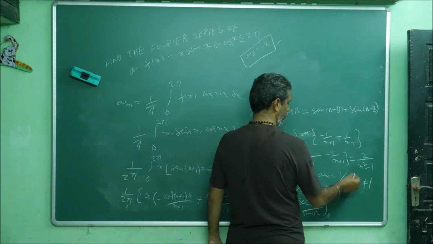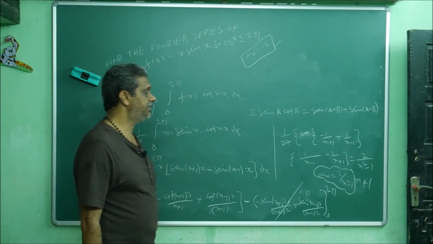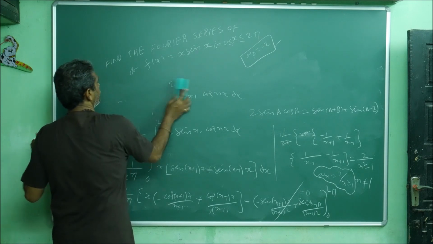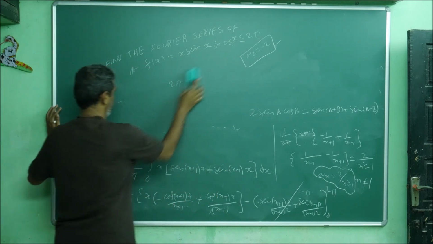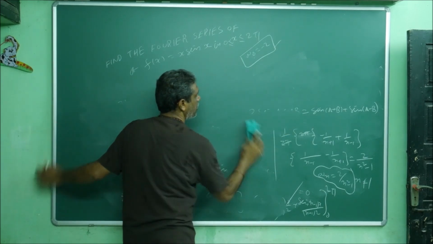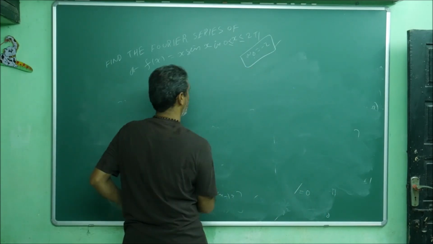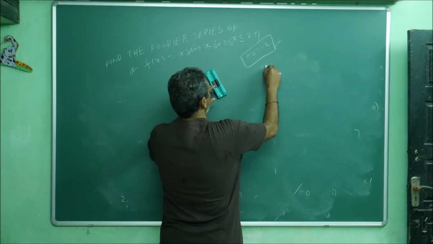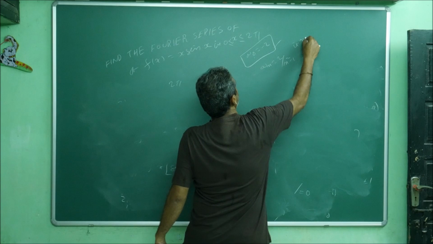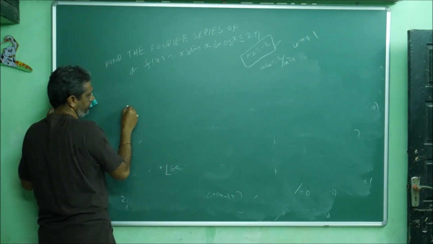So n not equal to 1 means this is okay, happily you can do. Then immediately you can ask, what if n is equal to 1? So again you can attack, n is equal to 1 means, so this is what, a_n = 2 by n square minus 1 if n not equal to 1. Then find out a1. What is a1?